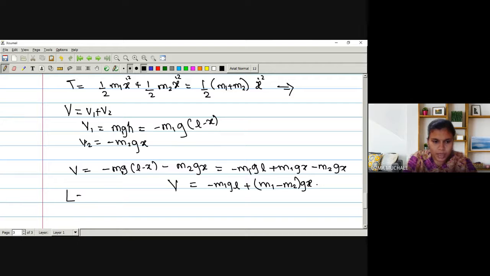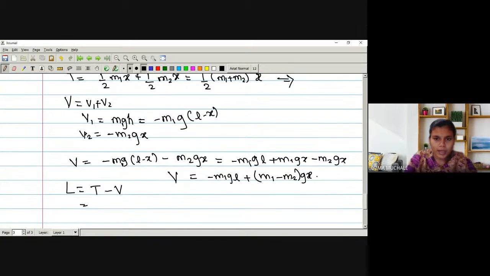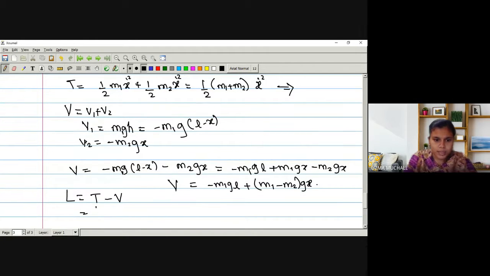Okay, so here we have L is equal to T minus V. So let me write down the value of T minus V. That is equal to 1 upon 2 (m1 plus m2) x dot square minus the value of V we have. Minus minus becomes plus, so it will be plus m1 g L, and this plus, as it is with a negative sign, is minus (m1 minus m2) g x.